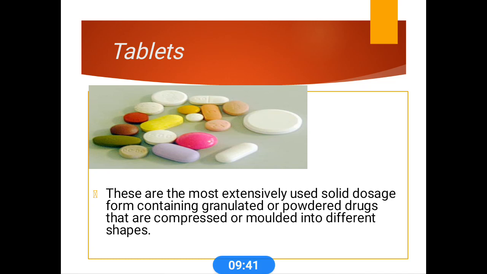Next we come to the tablet forms of dosage forms. Tablets are the most commonly used solid dosage forms, containing granulated or powdered drugs that are compressed or molded into different shapes.